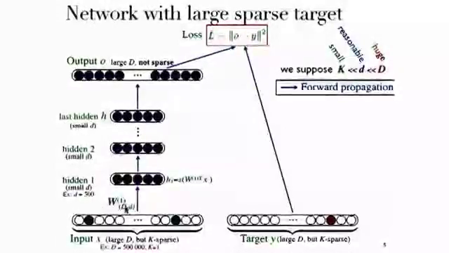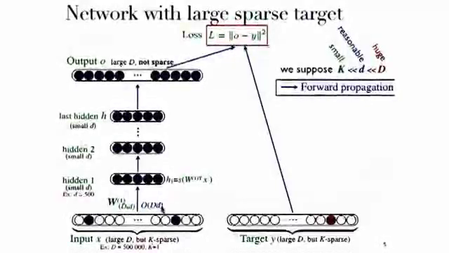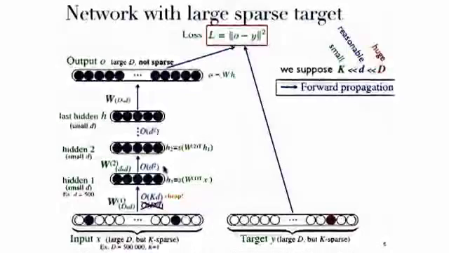Now if we look at the forward propagation, what we have here is a first weight matrix. That's a big D times small d matrix. Remember, big D is large, so that's a huge matrix. And that's going to take us to this layer. So normally that would be an O of big D, small d computation, a very big one. But since our input vector is sparse, this is O of kd, so it's really cheap. Okay? All the others are pretty reasonable, small d square, small d square.